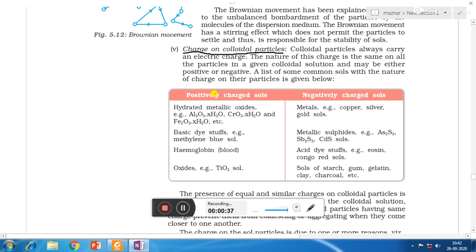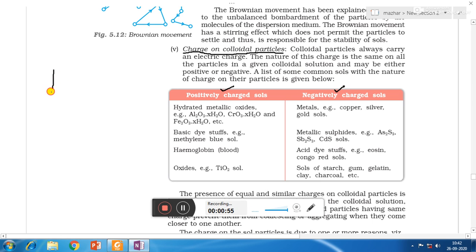So there are two types of colloids. The one in which the particles carry positive charge are called positively charged sols, and the sols in which particles carry negative charge are called negatively charged sols.